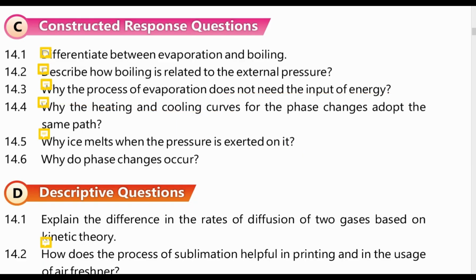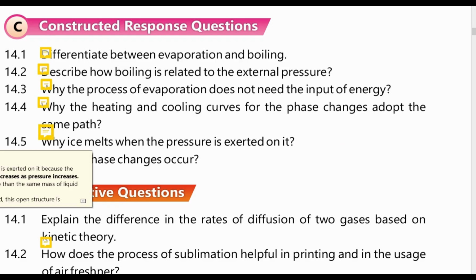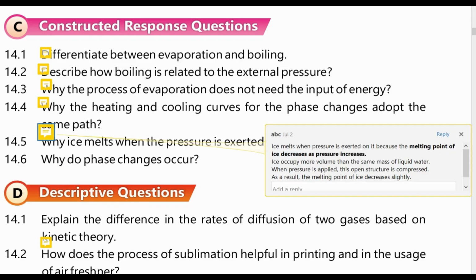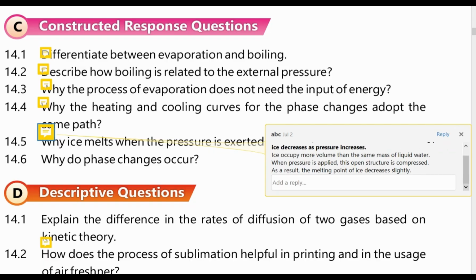Question number 5 is, why does ice melt when pressure is exerted on it? And the answer is, ice melts when pressure is exerted on it because the melting point of ice decreases as pressure increases. Ice occupies more volume than the same mass of liquid water. When pressure is applied, this open structure is compressed. As a result, the melting point of ice decreases slightly.